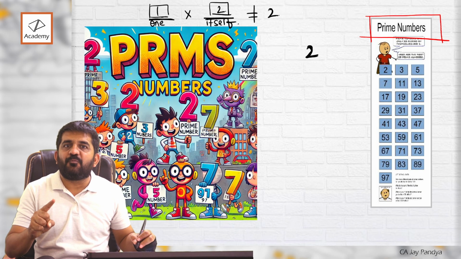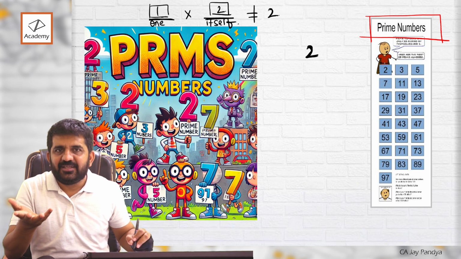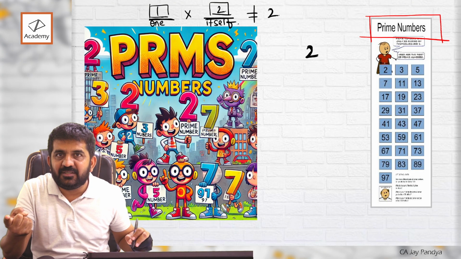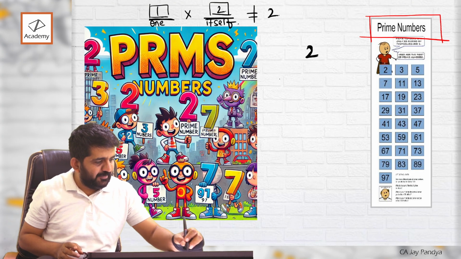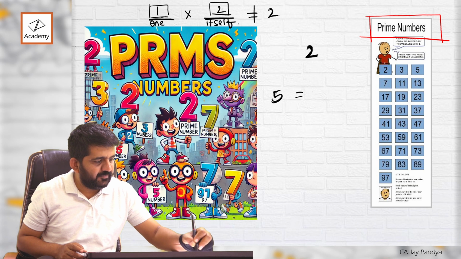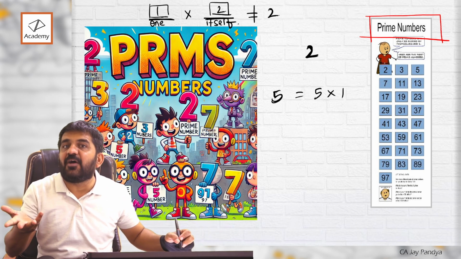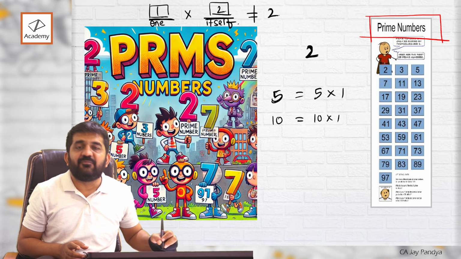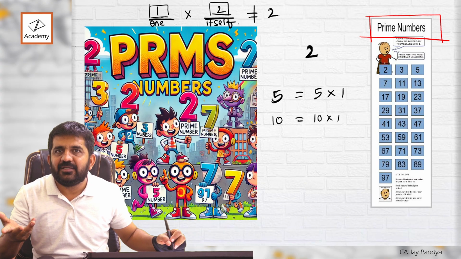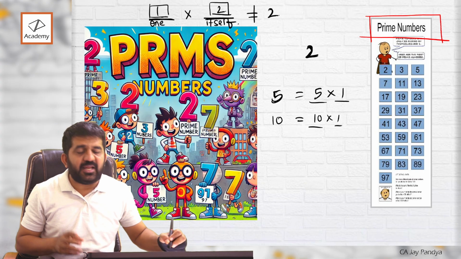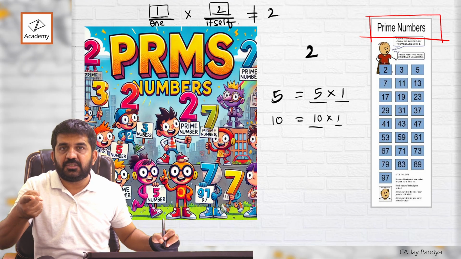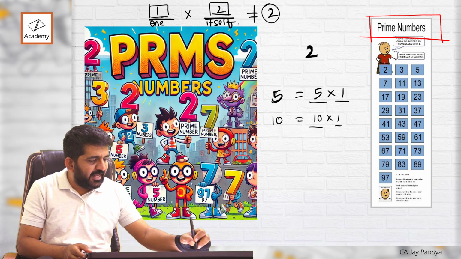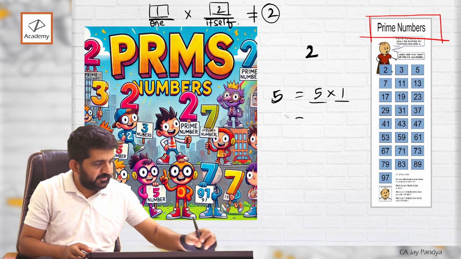This will be true for every number, right? Every number will be multiplied by 1 with itself. Say, let me take 5. 5 ones will be 5, right? Let me take 10. 10 ones will be 10. So this multiplication, except this, never the answer should be 2, then 2 is a prime number.